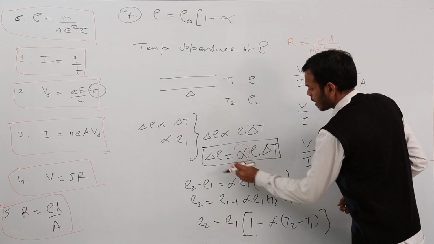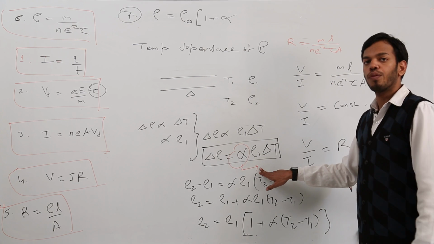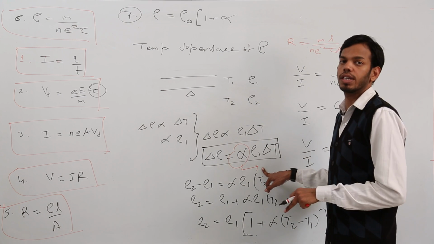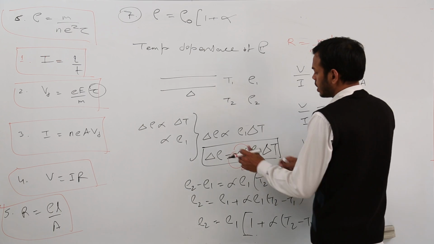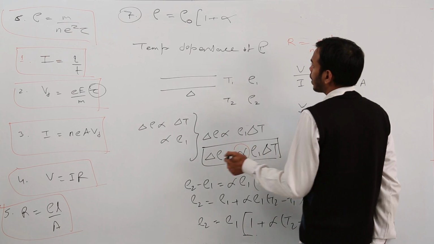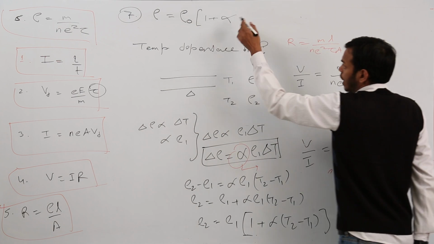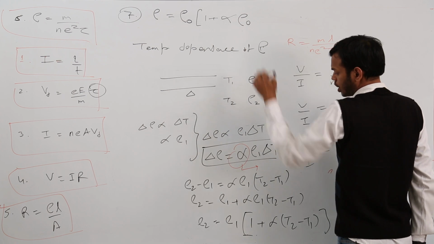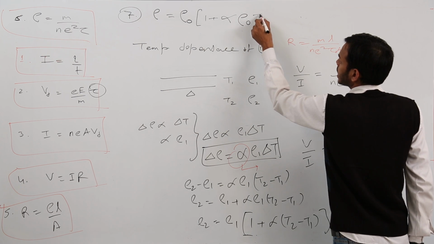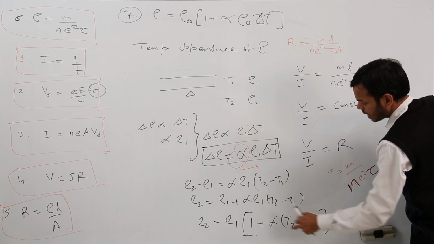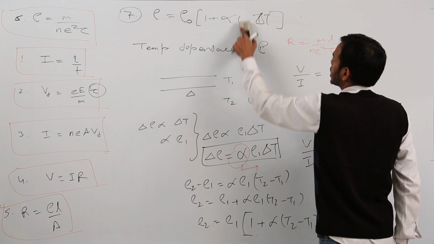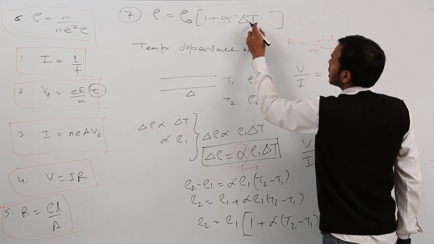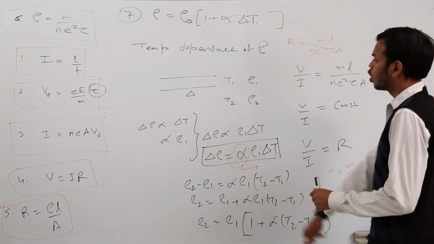It is called temperature coefficient of resistance, or also temperature coefficient of resistivity. Both ways it is right, because if you calculate the units, you will understand why. 1 plus alpha delta T, right? Instead of T2 minus T1, I write delta T, sorry, this is my mistake. This is from this formula, alpha delta T. Write this formula, so you don't have to do the whole derivation.